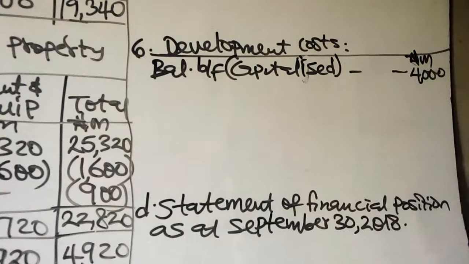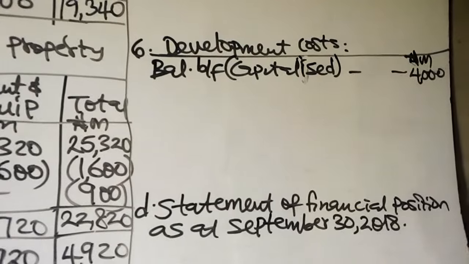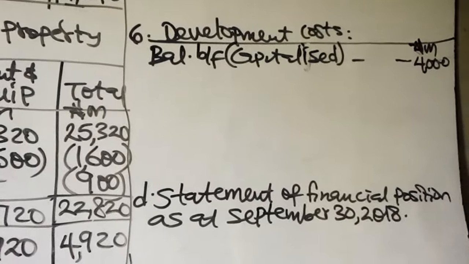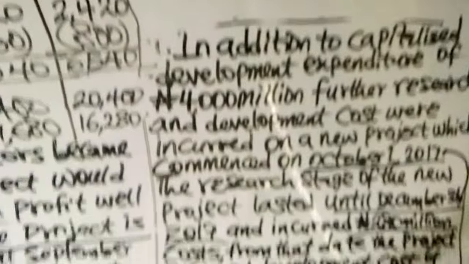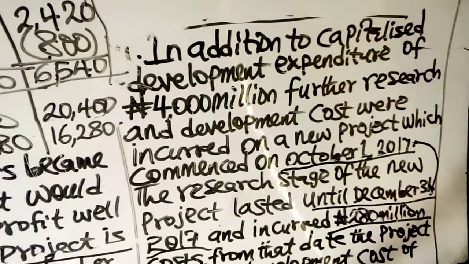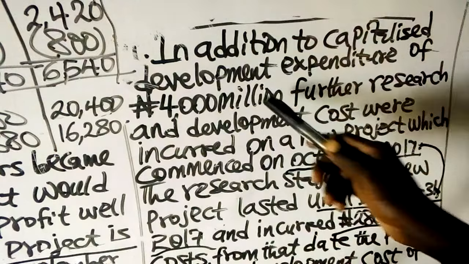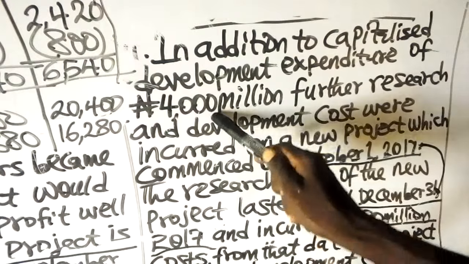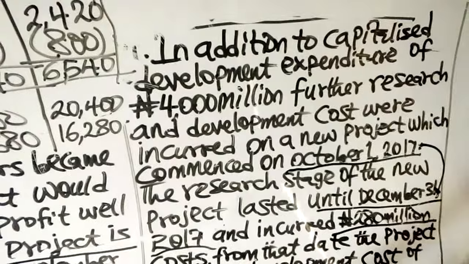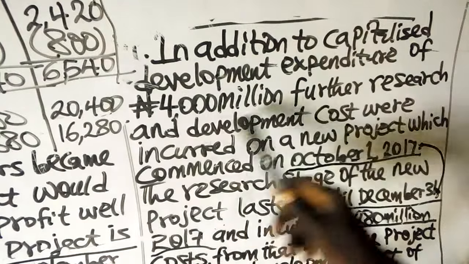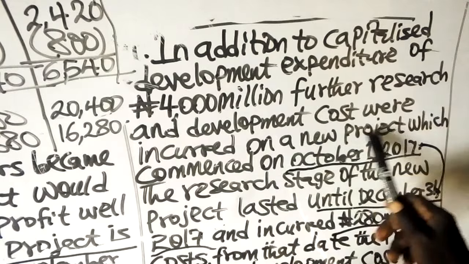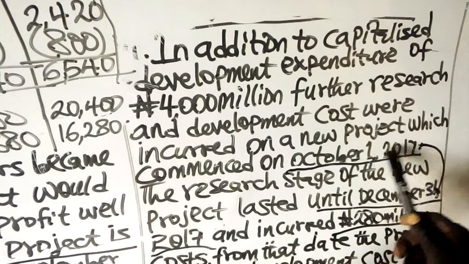But those ones that were incurred during the year, how many of it meets the capitalization criteria? You were told that in addition to the capitalized development expenditure of 4 million, that is the one we have brought forward, further research and development costs were incurred on a new project which commenced on October 1st, 2017.